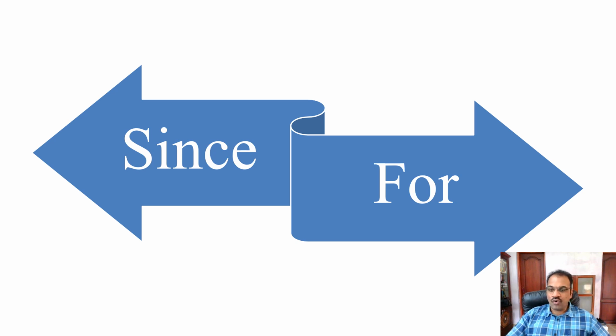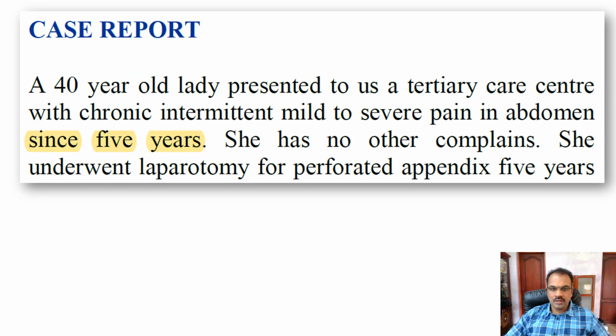On the other hand, for is not for a specific point in time, but it is for the duration. For the past 10 minutes, for the past 15 years, for the past 3 days. So that is the very simple difference, but people usually confuse between them. Well, let us see an example.